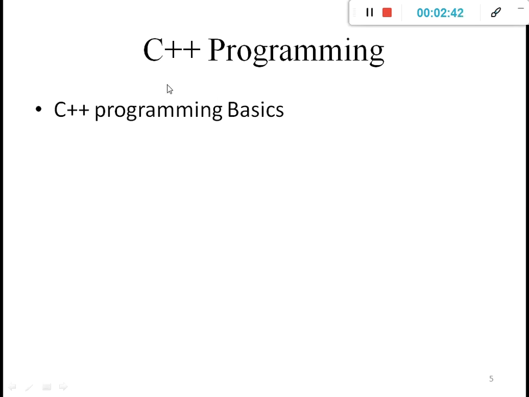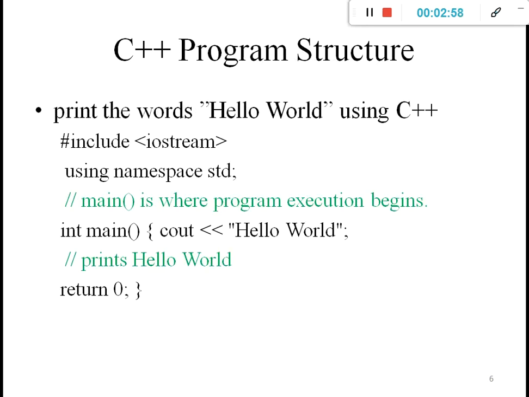Then we will understand C++ programming basics, like how exactly we write the code with the help of C++, the syntax of C++. Then the C++ program structure, that is how exactly we write our C++ program. That means we will simply understand the basic program structure in this lecture, in detail, about each and every point under this program structure.